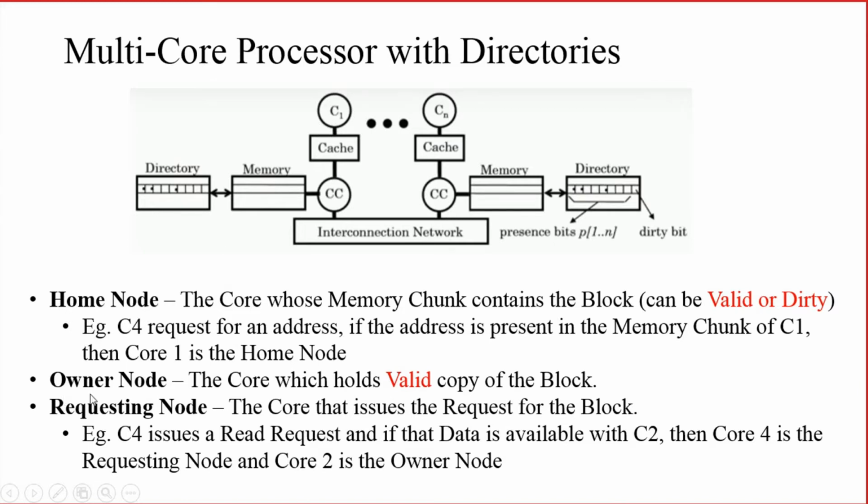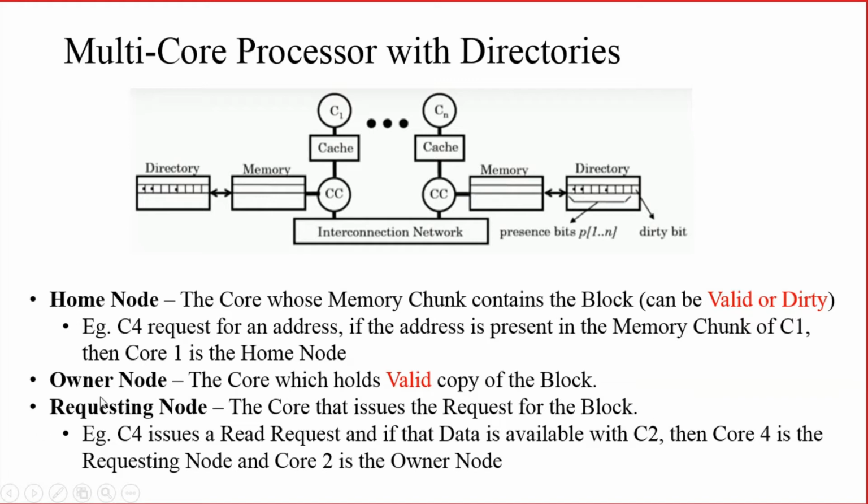Next one is known as the owner node. What do you mean by owner node? Owner node is a core which holds the valid copy of the data. So what is the difference between home node and owner node? In the case of home node, the core will be containing the address, but that block of data can be either valid or dirty. So home node contains an address whose data is valid or dirty.